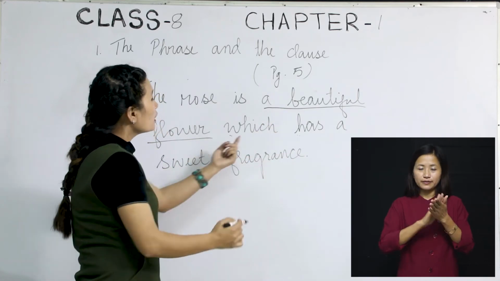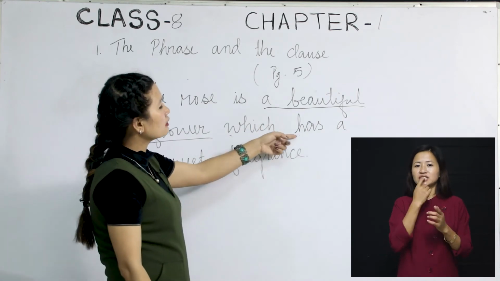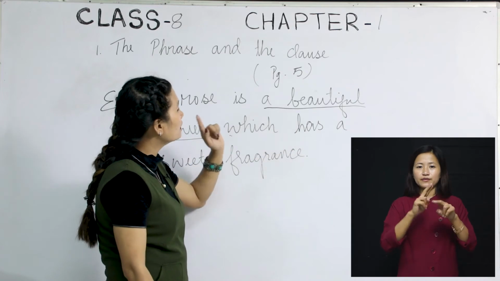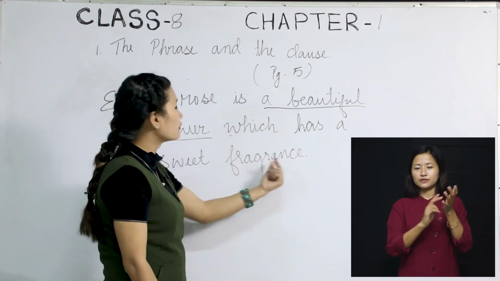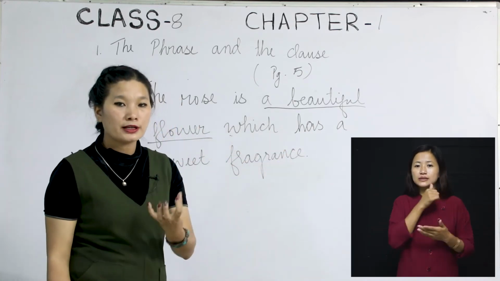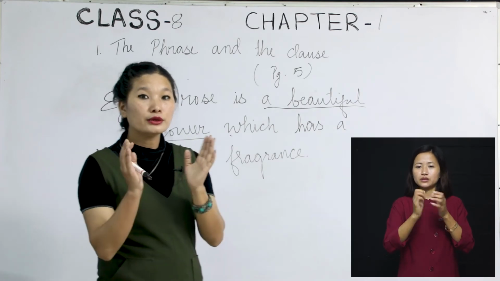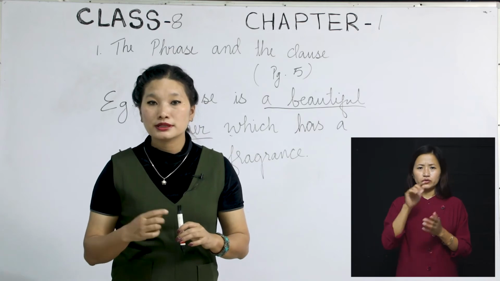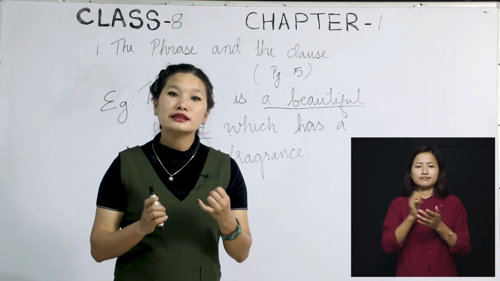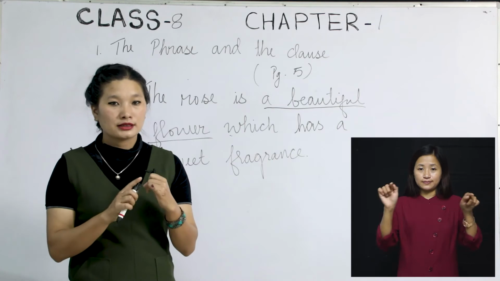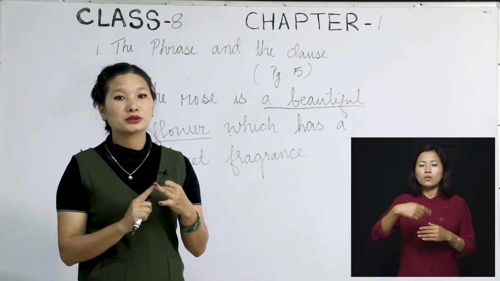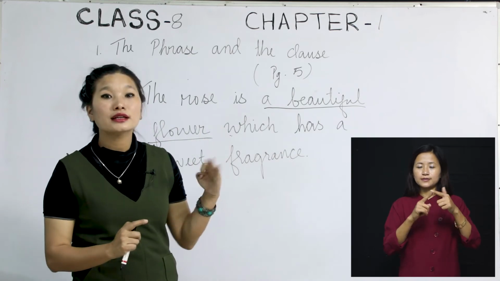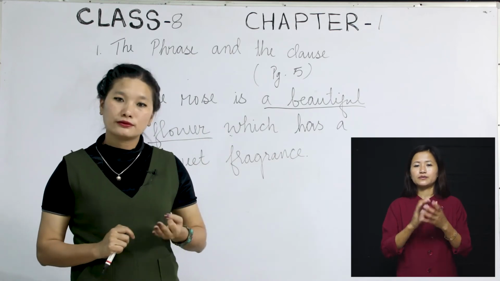I want you to know which is the subject, has is the finite verb, okay? That is the important element for a sentence. A sweet fragrance is the phrase here. And if we consider it this way, some of you may think that it's a complete sentence, because I said that a sentence will always have a subject, a predicate, and also a finite verb. And this part of the sentence has everything that I said is needed for a sentence.